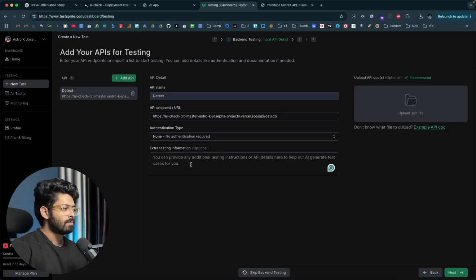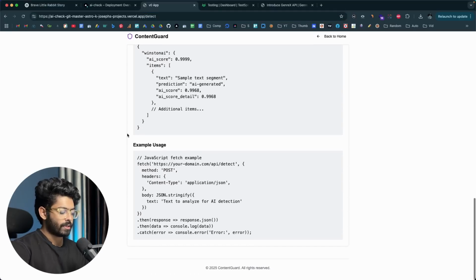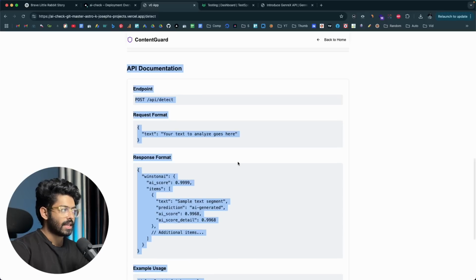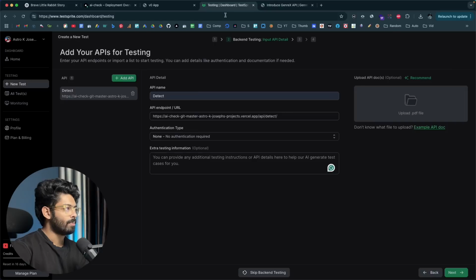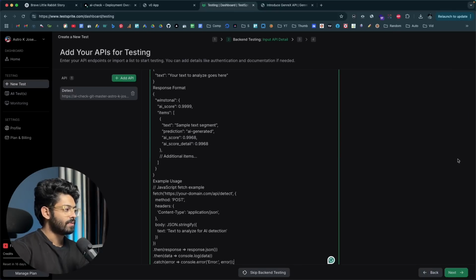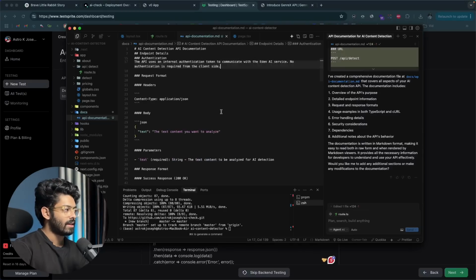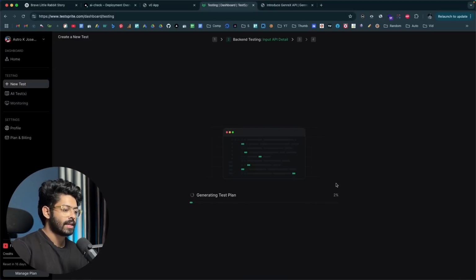But to keep things simple, I'll put the testing information in here, and I have actually included the same in here. So I'll copy this API documentation. Basically, to make things simple, I asked the AI to include the documentation within this page right here, so I can copy that and paste it in here. In a similar fashion, you can also copy the documentation that the AI has created for you and upload the API docs in PDF format in here. Once that's done, you can click on this button that says next.